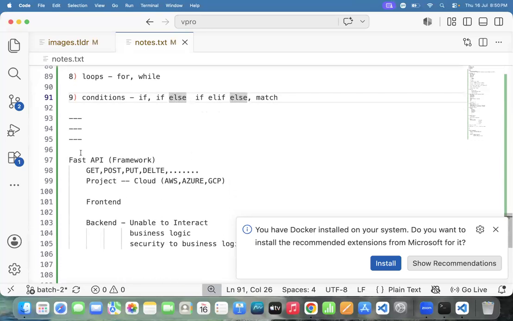What is the speciality of FastAPI? Develop GET, POST, PUT, and DELETE on the backend. So from the backend itself, that is FastAPI. But this is just a basic syllabus related to Python. Like this, I will also cover the syllabus for machine learning, deep learning, NLP, generative and agentic AI.